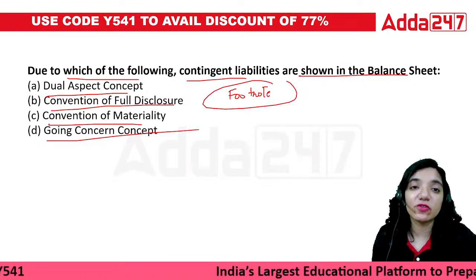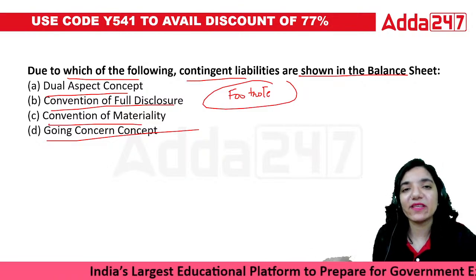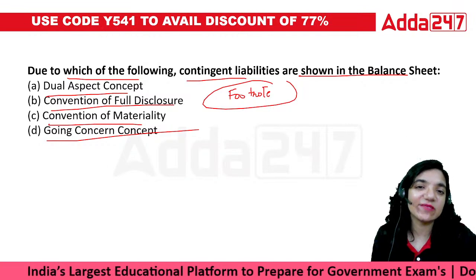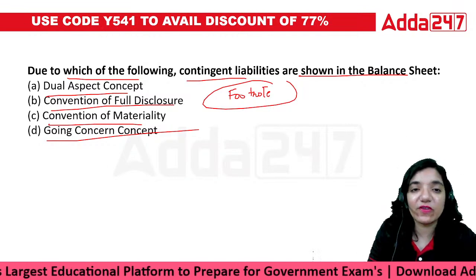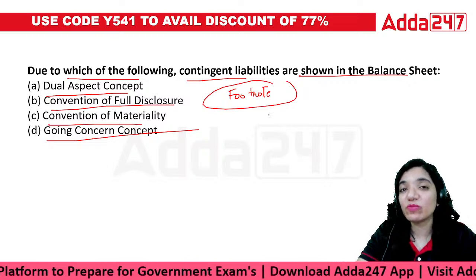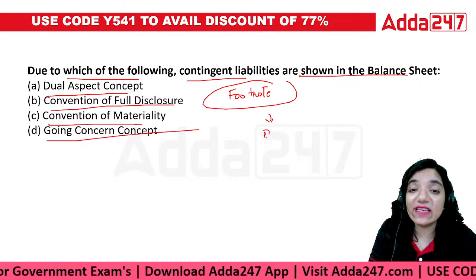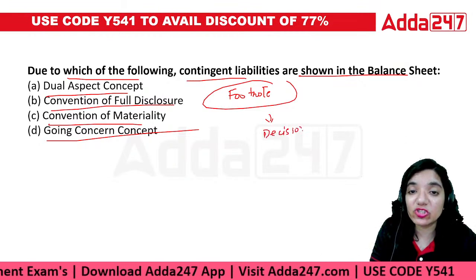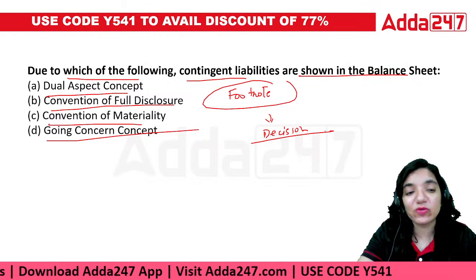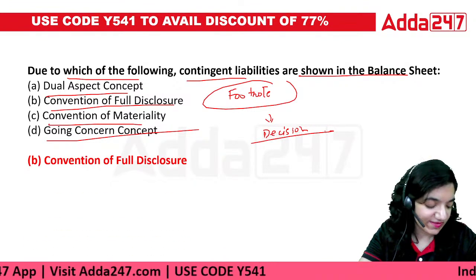It's a part of the footnote because of the convention of full disclosure. Even if something hasn't happened, we are still supposed to note it down in our books of accounts. So basically, something which is still uncertain has to be reported in case anybody wants to take any decision regarding the sale or purchase of the same, so they can look forward to it. So the correct answer would be convention of full disclosure.